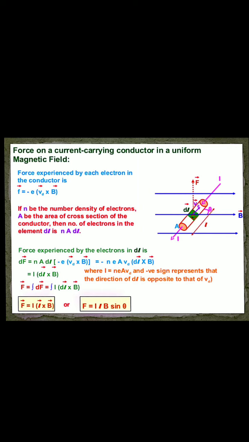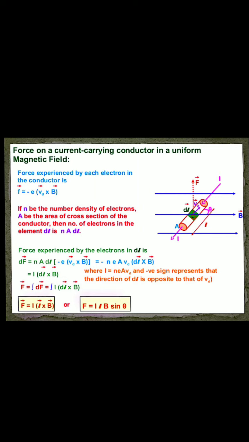And if we consider that small n is the number density of electrons, that means the number of free electrons per unit volume, then the total number of electrons in the conductor, capital N, equals small n into its volume, n into A into L. If we consider a very small length, we can use n into A into dl. So the force experienced by the electrons in dl will also be small.